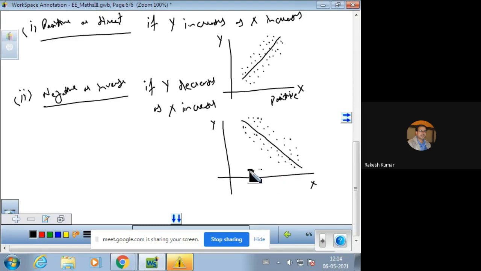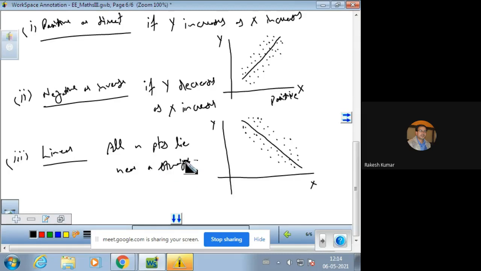Negative correlation, because as x increases, y decreases. So that is said to be a negative correlation. Third one is linear correlation. If all n points lie near a straight line, then that is said to be a linear correlation.